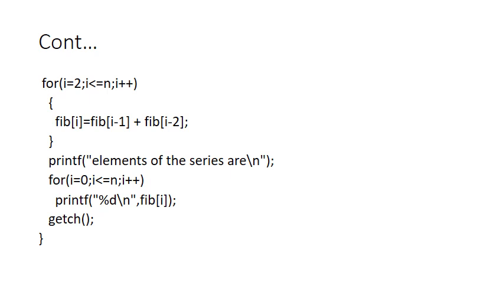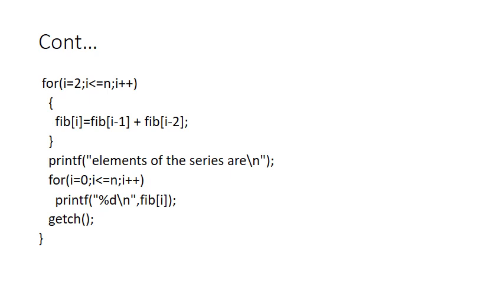The very first element of a Fibonacci series is 0. The next element of a Fibonacci series is 1. The next element is 0 plus 1, which is 1. That is, the previous two numbers will be added up, and that will be the new value of your Fibonacci series.